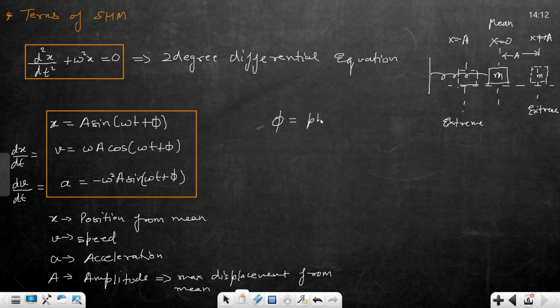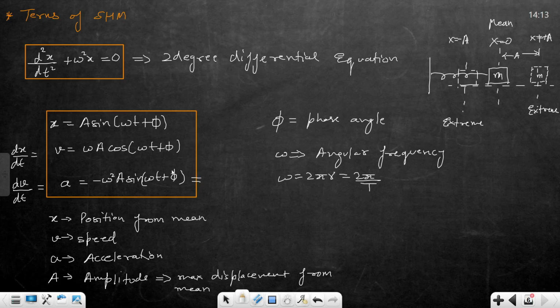What is phi here? Phi is the phase angle. इसके बारे में आगे बताऊंगा मैं. What is phase angle? Clear? We call it phase angle. And again, omega is angular frequency. Omega is equals to 2 pi nu is equals to 2 pi by T. Clear है कि नहीं? Is it clear?